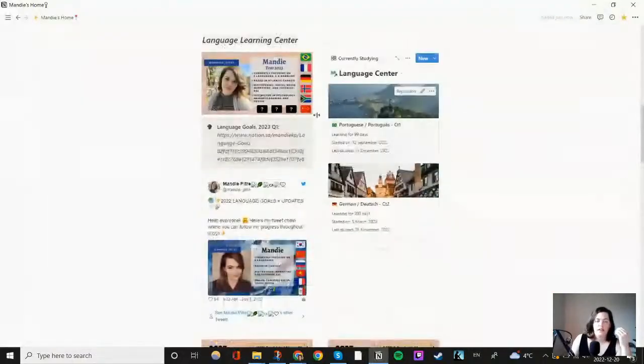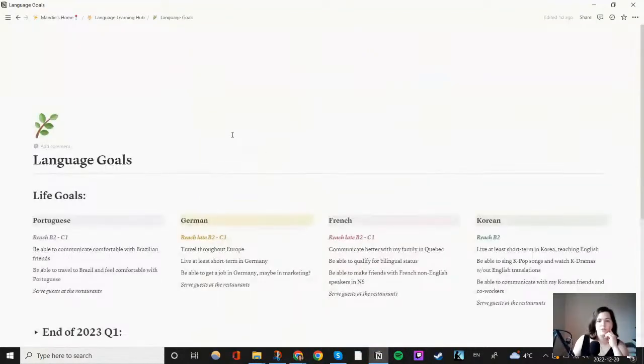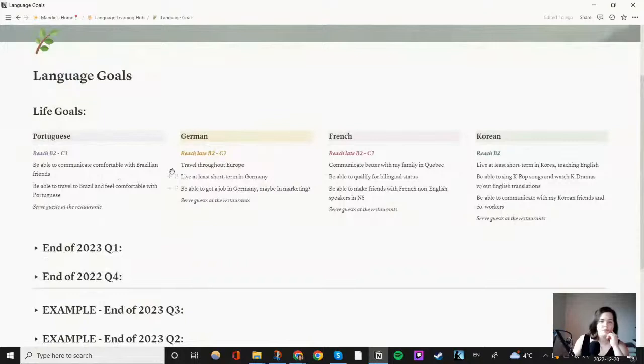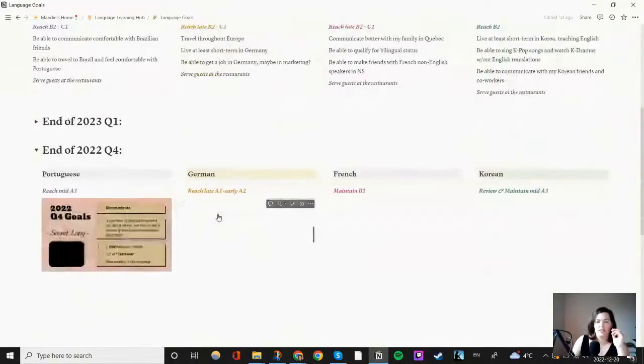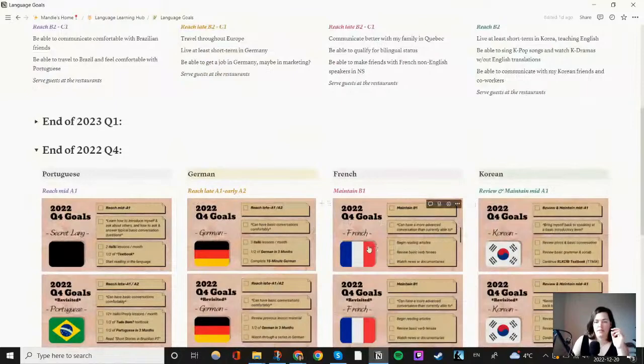There you go. So I got that. I have a link to my language learning goals for this year, so it's going to jump over. These are some of my life goals of languages, which I think I still have to edit a bit. But basically these are some of the ones I had for this past year.